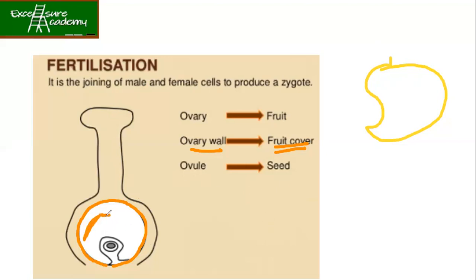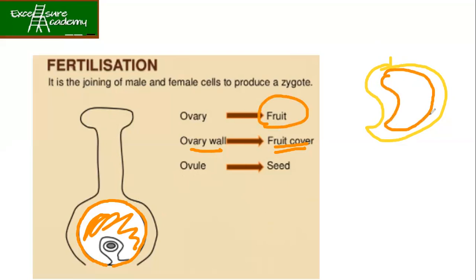Now this ovary, what we see, is the fruit which we eat, the pulp we eat in the mango. Then you have the ovules over here, right? That becomes the seed, and in the mango we have the seed which we sometimes throw away. So it is the ovule in future which becomes the seed of the fruit. Now it's clear to you?